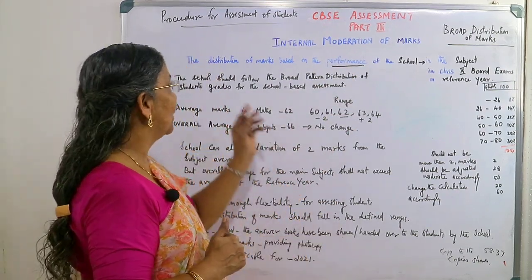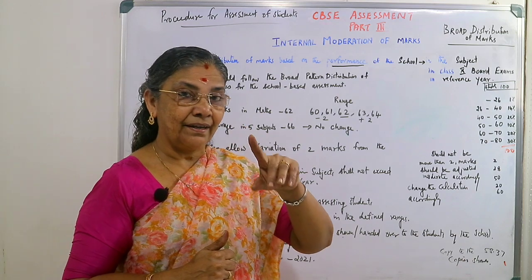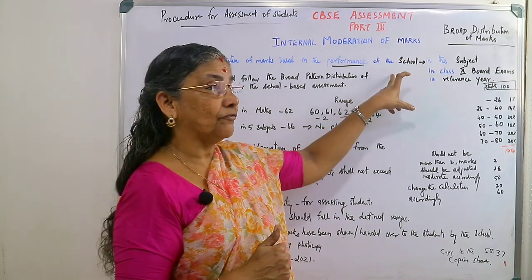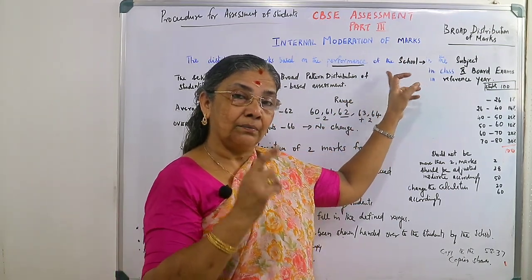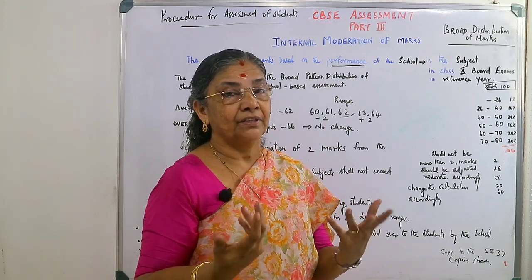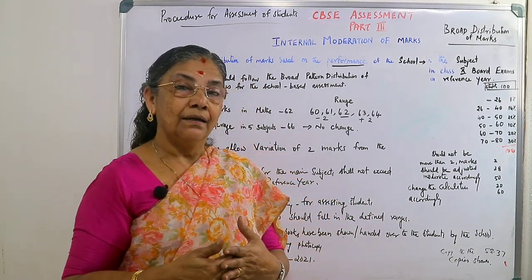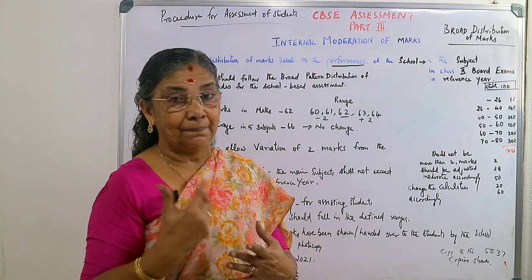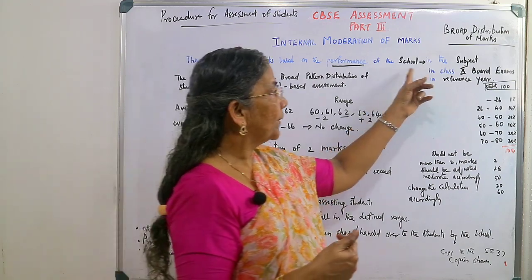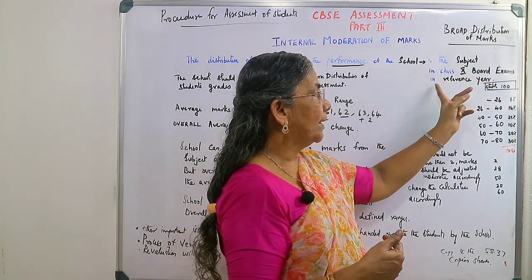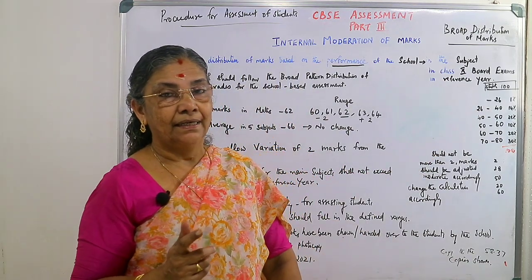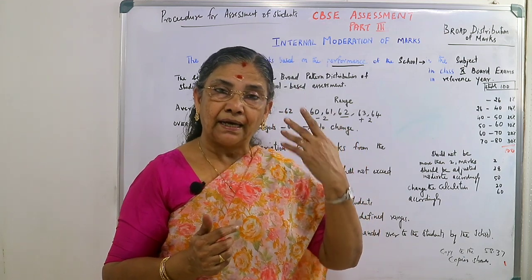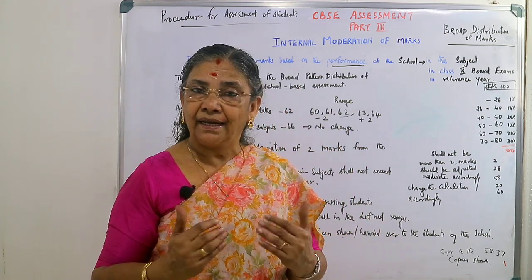About the internal moderation marks, the CBSE has already given a pattern of distribution of marks based on the performance of the school. Performance of the school means it is based on the reference year that the school opted. The school has the right to opt for a reference year where they got the best marks in the subject in the class 10 board exam. Not only the previous 3 years; if you got the best marks 4 years back, that can also be taken. That is what I understood.